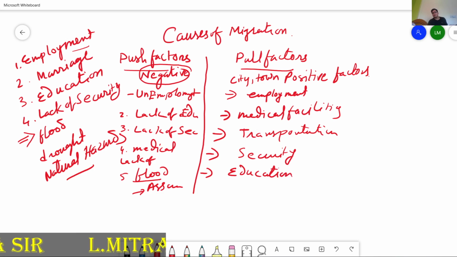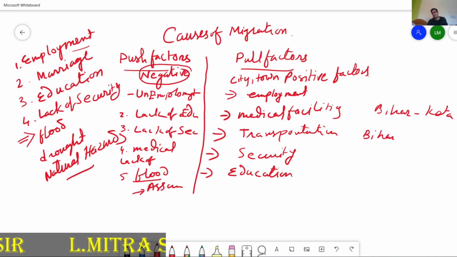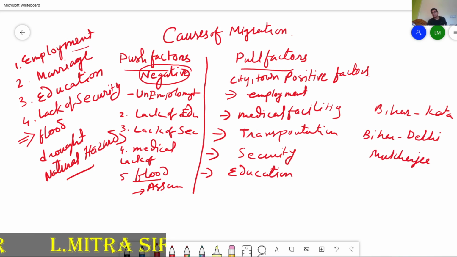So people move from Bihar to Kota to get better education. Bihar to Delhi, Mukherjee Nagar. Mukherjee Nagar is a place where people prepare for IAS, IPS, IFS. So they prepare for this only.